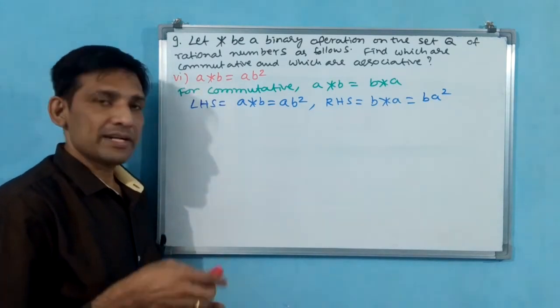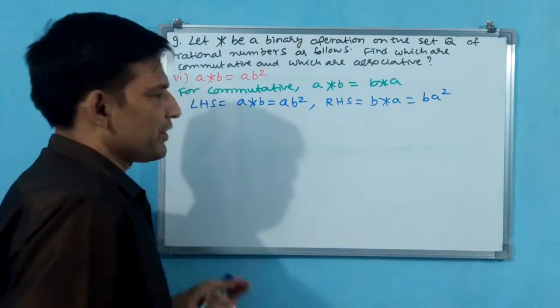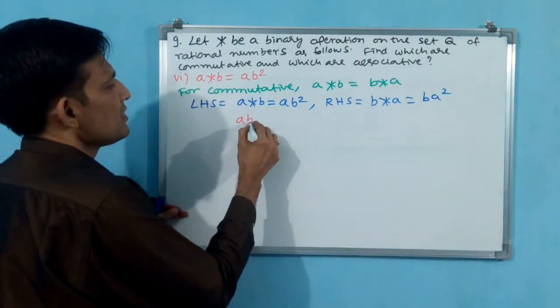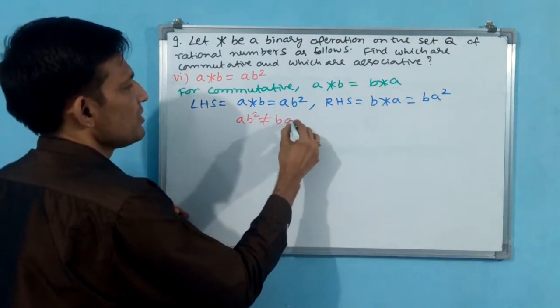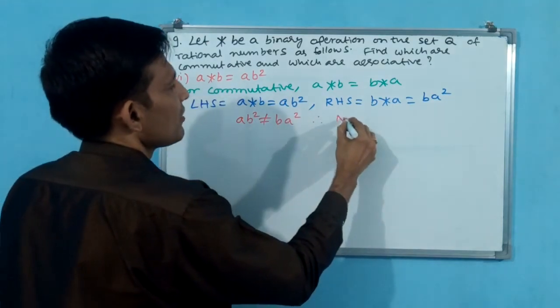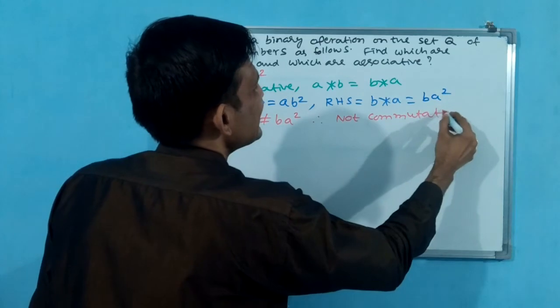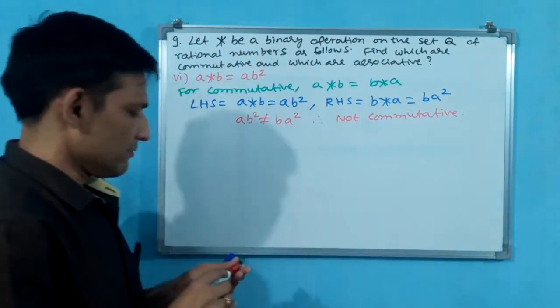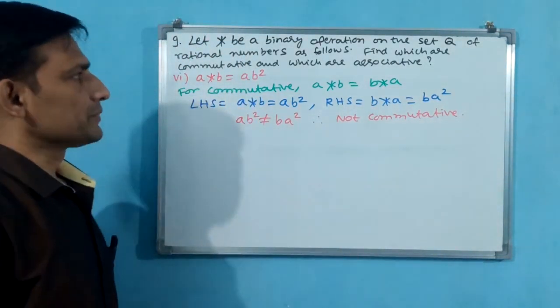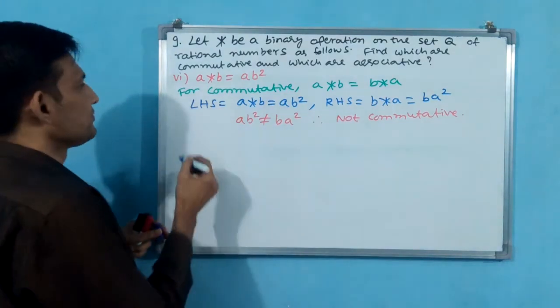Not. Okay, you write non-commutative. AB square is not equal to BA square, therefore not commutative.